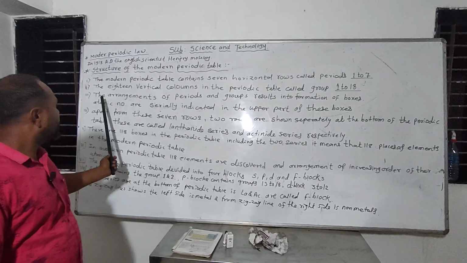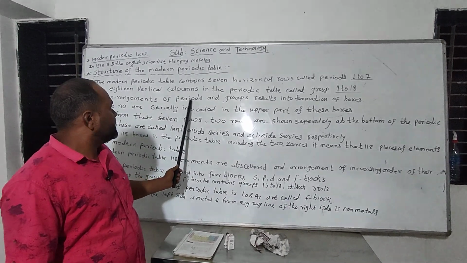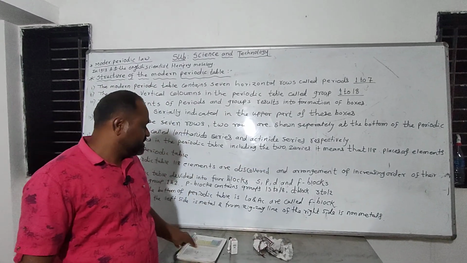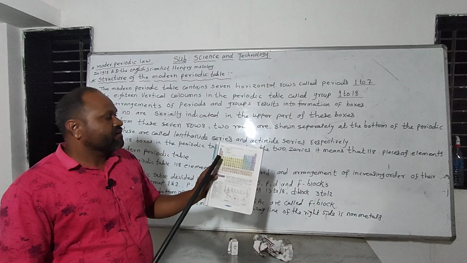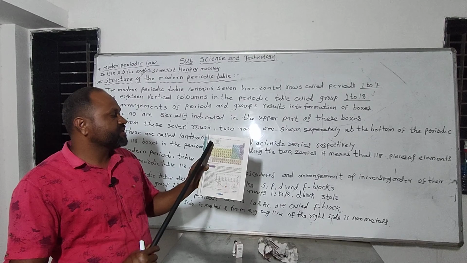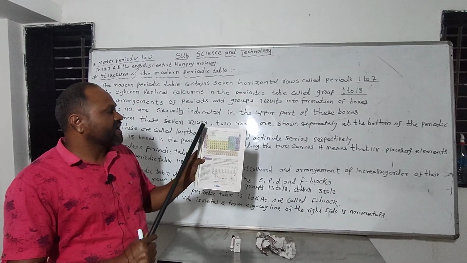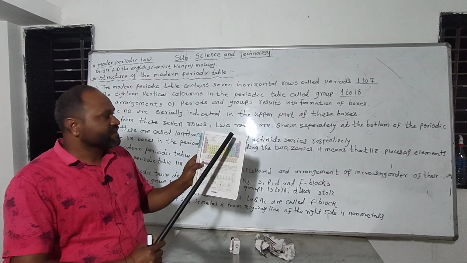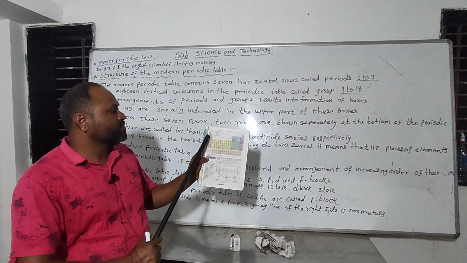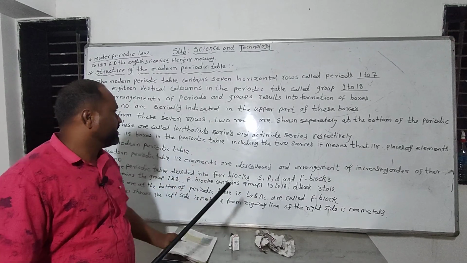Then the arrangement of elements into periods and groups results in the formation of boxes. All elements are placed in the periodic table in boxes, and each element has its own separate box. How many boxes are there? There are 118 boxes.